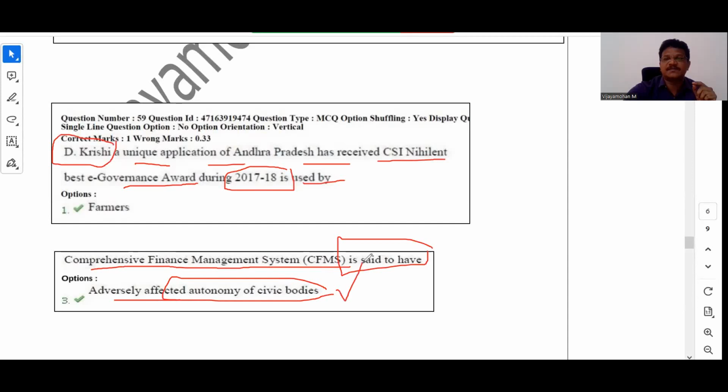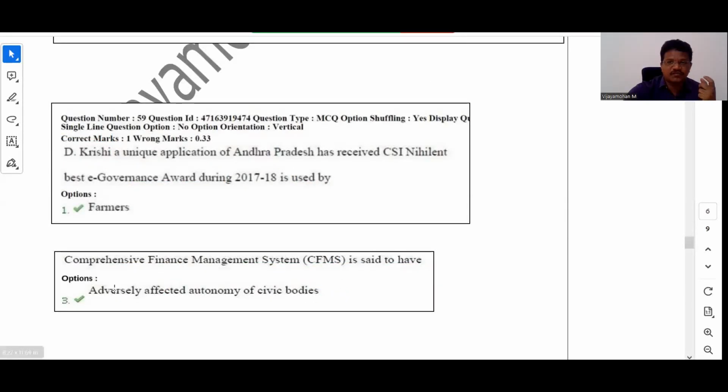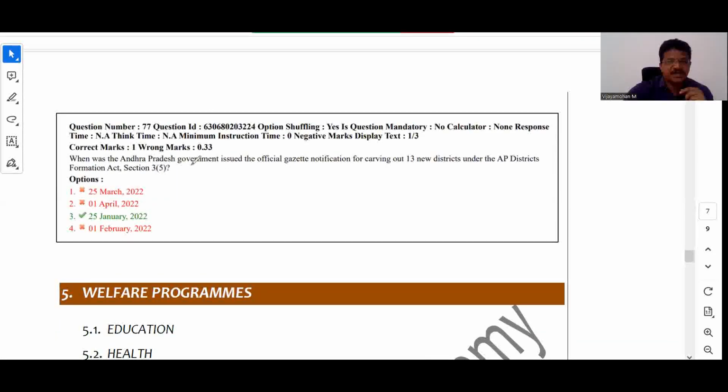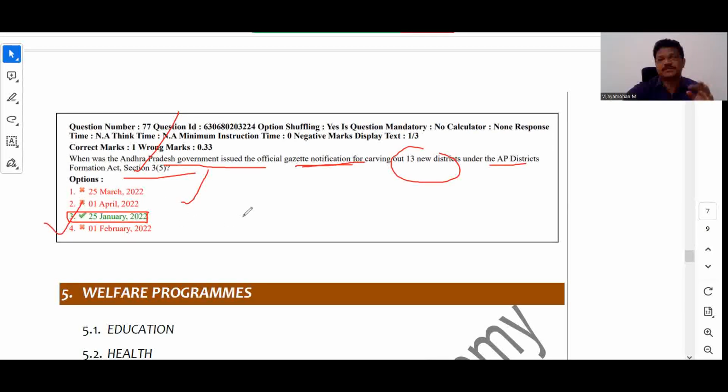And one more governance related thing, comprehensive financial management system is said to have adversely affected which one? Autonomy of civic bodies. So it has reduced the discretionary power and autonomy of the civic bodies, right? So just observe that there is more focus on governance related issues also, right? When was the Andhra Pradesh government issued an official gazette notification carving out 13 new districts under the AP Districts Formation Act section 3(5). So kotta districts eppudu date adigaru, when the gazette notification has been issued. So it's a purely fact based question, right?